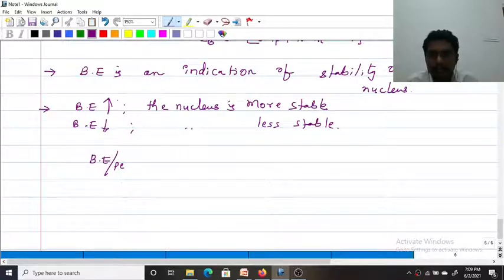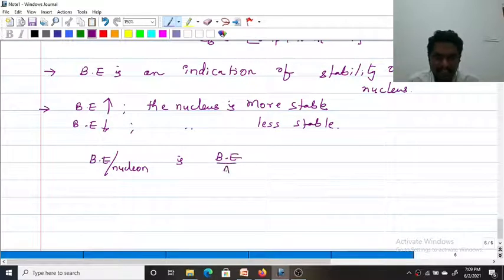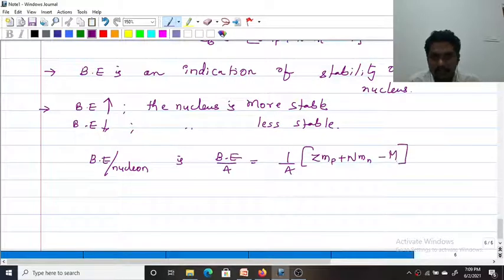Here E_b represents the binding energy of the nucleus. Binding energy per nucleon, BE by A, is equal to 1 by A into (Zm_p plus Nm_n minus M).